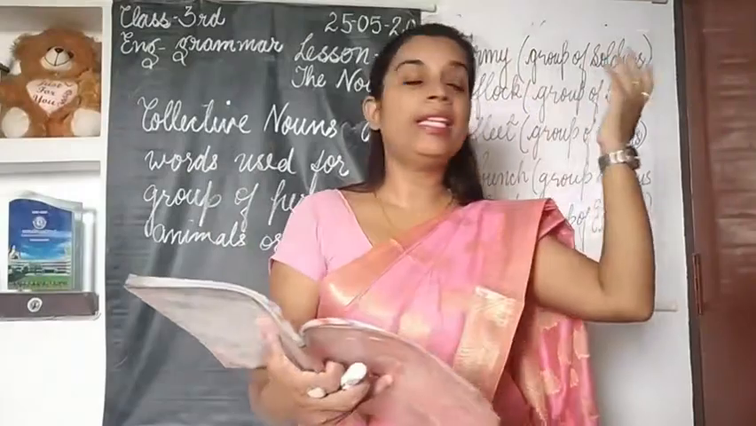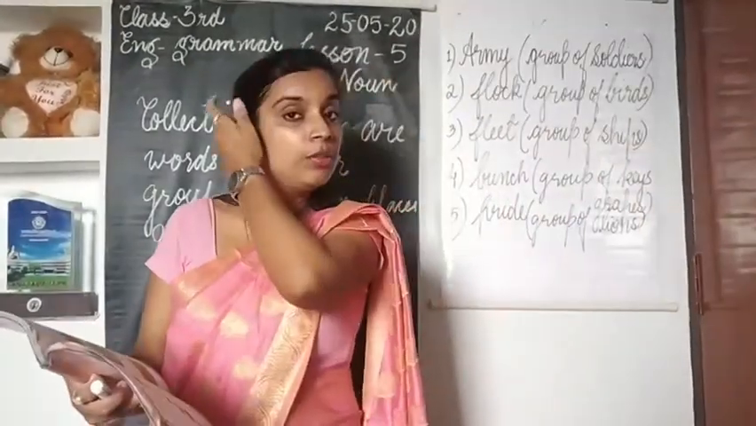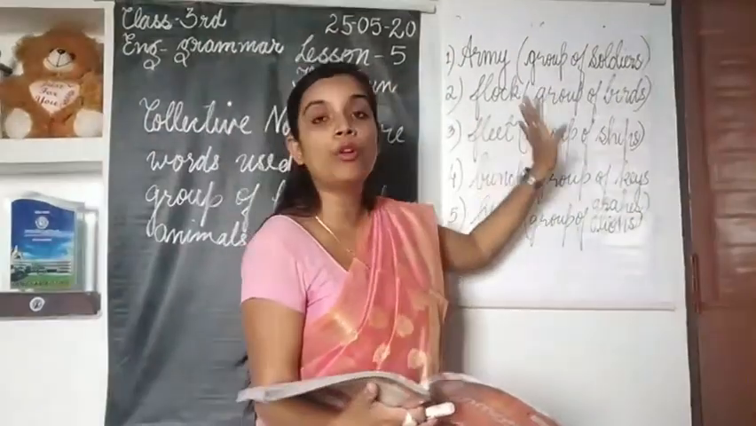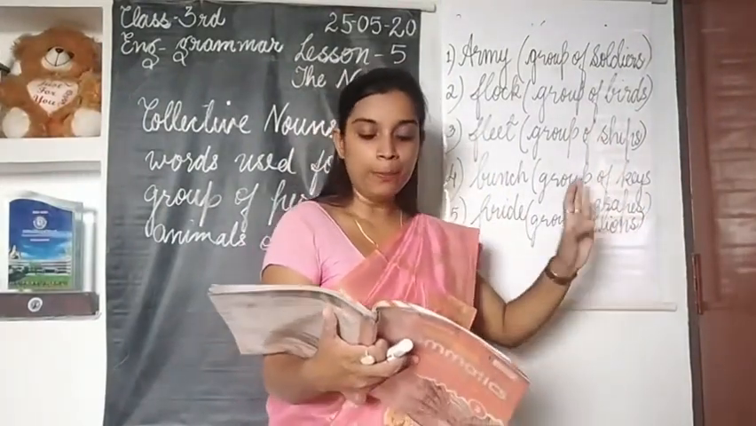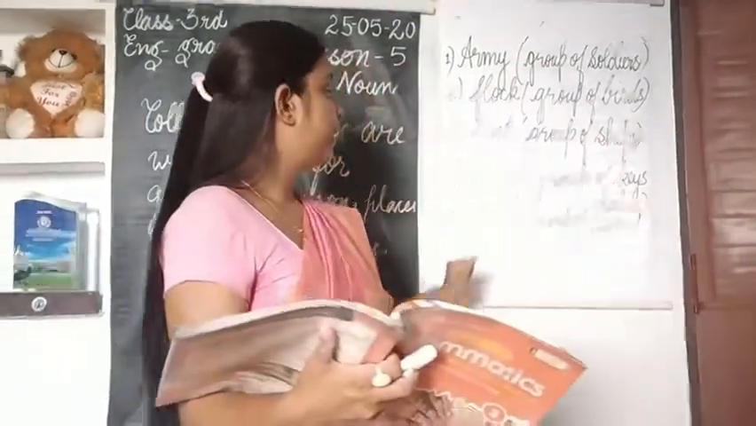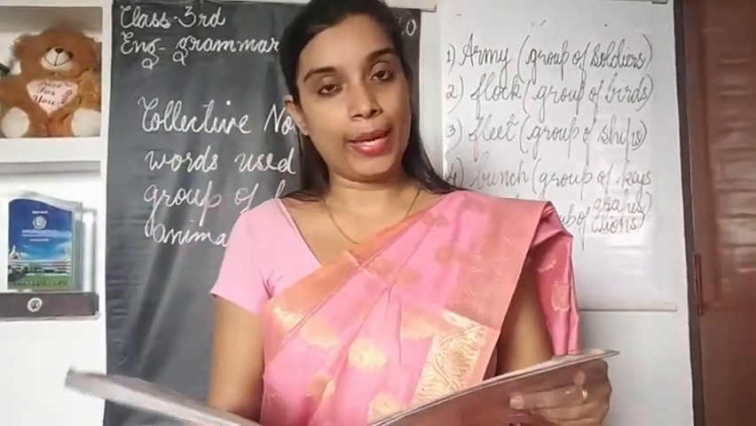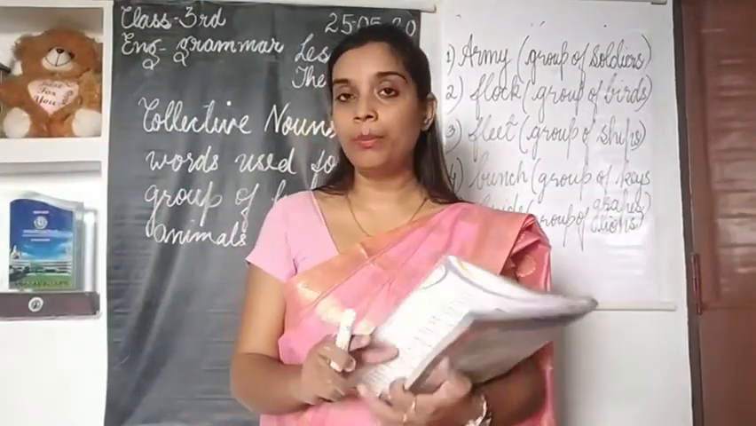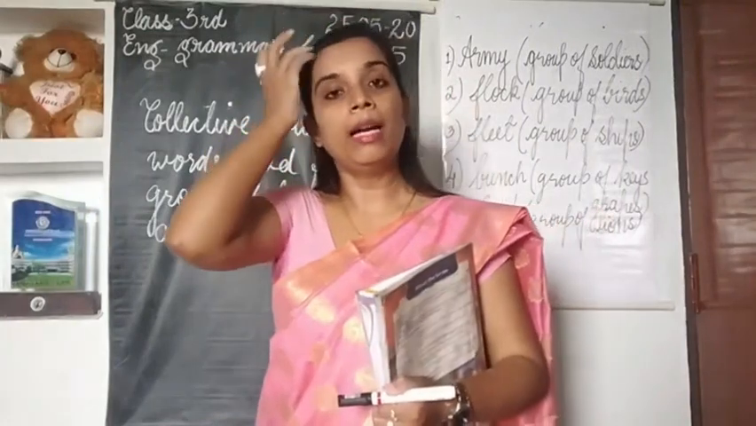So these are all examples of collective nouns. They are the words which are used for a group of person, place, animals or things. And a number of more examples are given there on page number 20. So these are the three kinds of noun, children: proper noun, common noun and collective noun. So the explanation part I have completed.